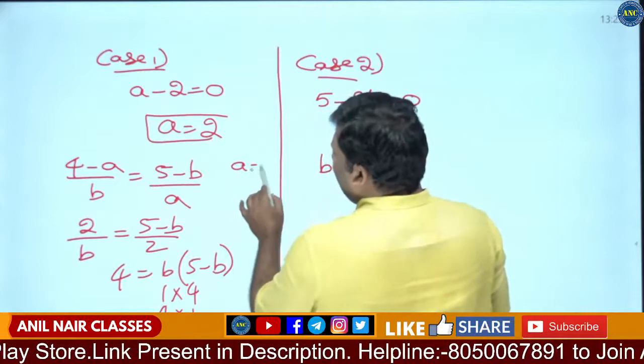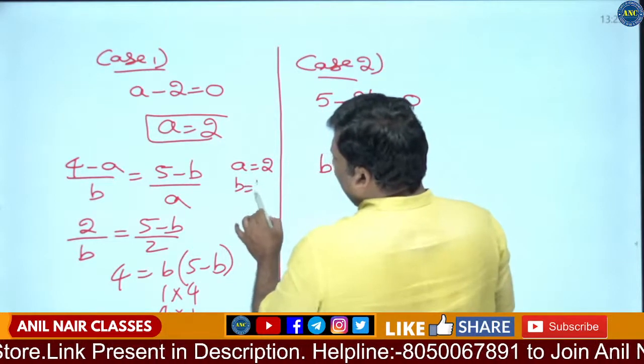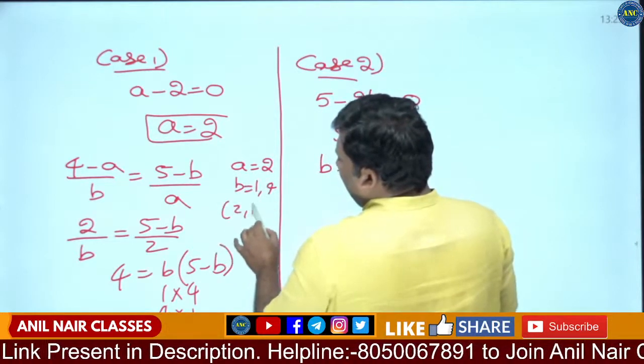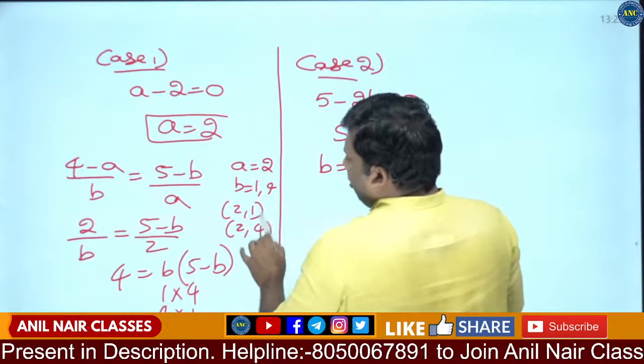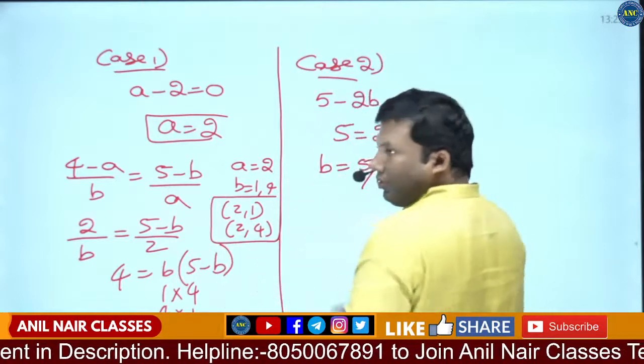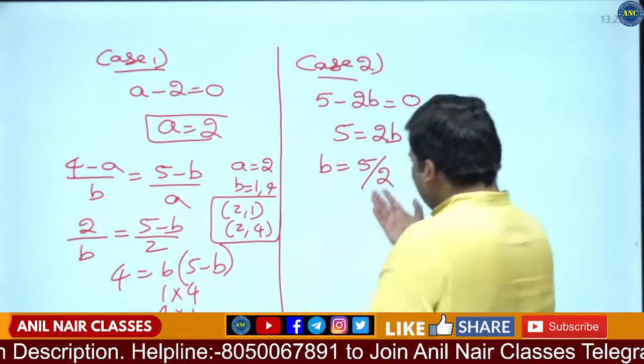That means if a is 2, b can be 1 or 4. 2 comma 1, 2 comma 4. I hope the idea is clear.